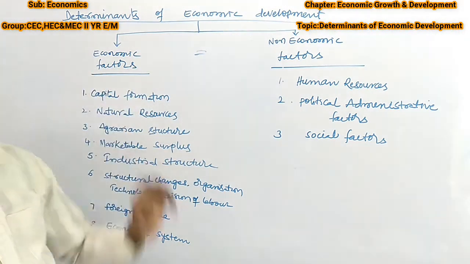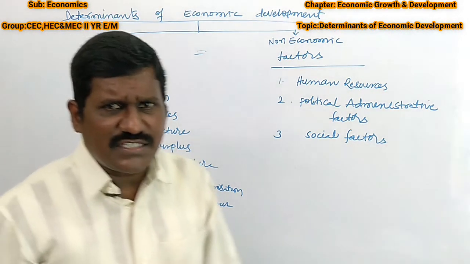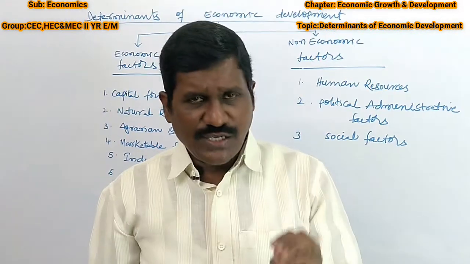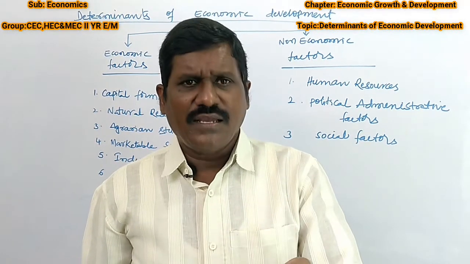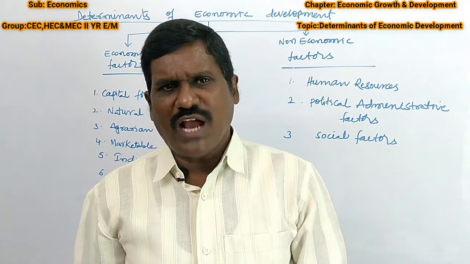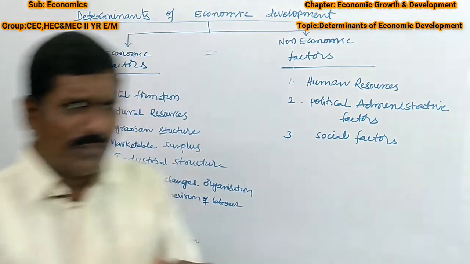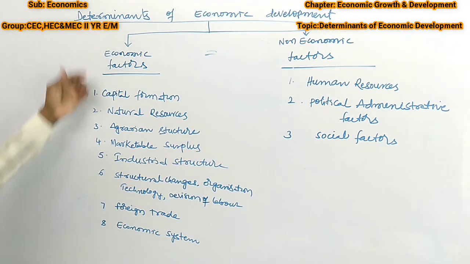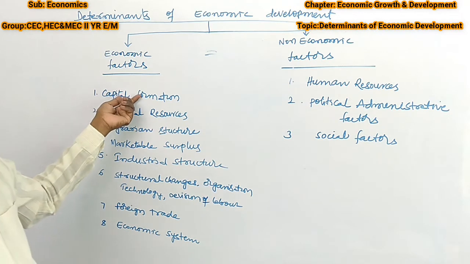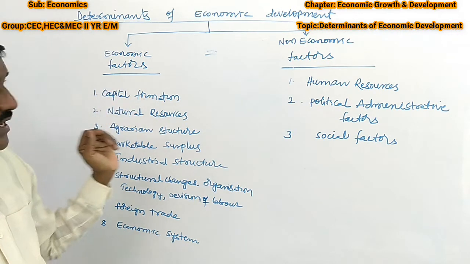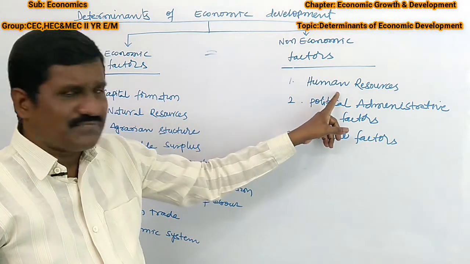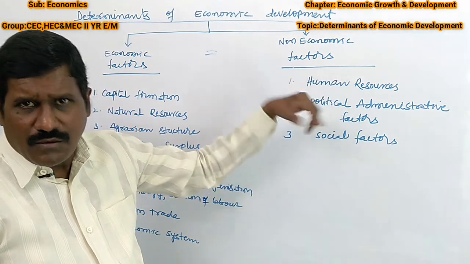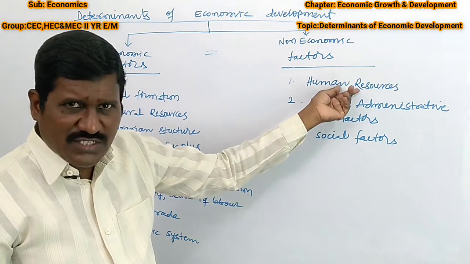Economic factors means we have to pay remuneration, it's a cost. There is a price for that commodity. Economic means it is a cost of those goods and services. We have to pay the price of those goods and services. So what are the economic factors? Means capital formation, this is the first one. Non-economic is free of cost. No cost is needed to produce or to purchase the goods and services.